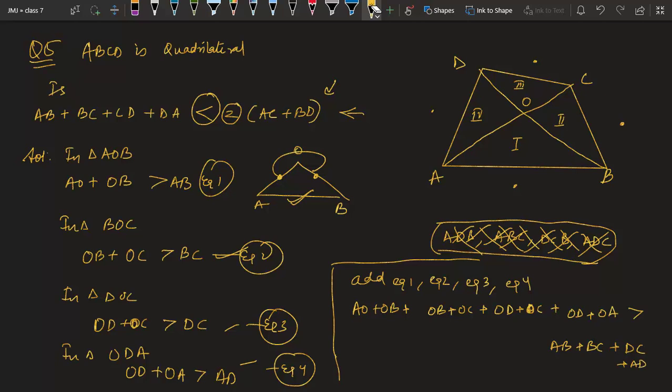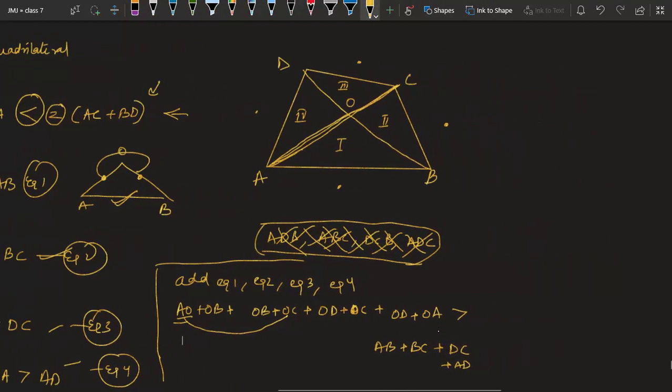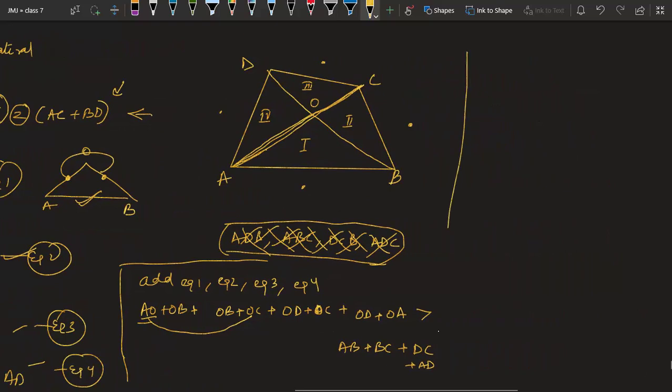And now you can observe this AO and OC. You can see here in the figure, AO plus OC is making AC. So AO plus OC becomes AC, and OB plus OD becomes BD.